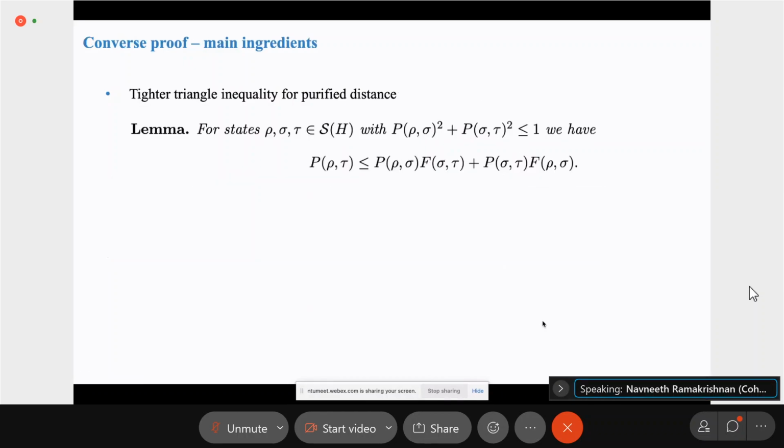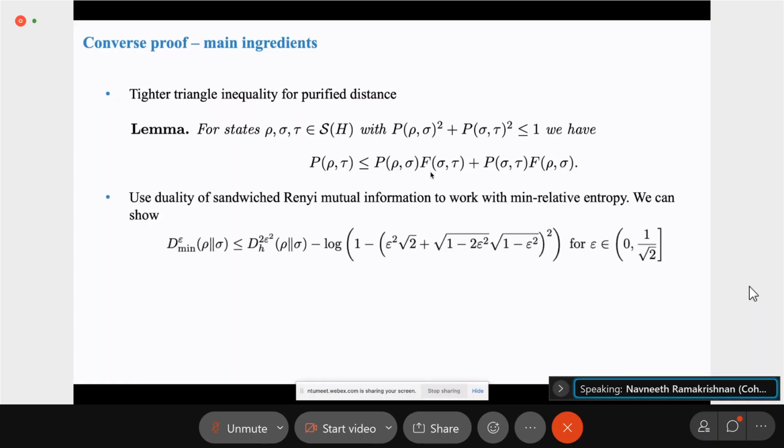And finally, for the converse, the ingredients that we need are firstly a tighter triangle inequality for the purified distance. This triangle inequality says that for some states rho, sigma, and tau, where the sum of the squares of the purified distances between rho and sigma and rho and tau is smaller than 1, then the purified distance between rho and tau is bounded as shown here. And these are fidelities which are smaller than or equal to 1, hence this is a tighter version of the triangle inequality.